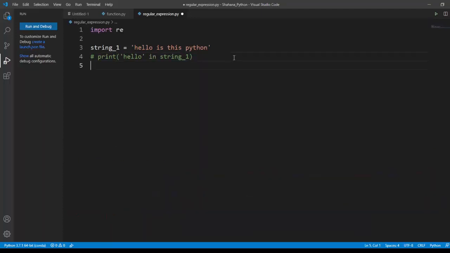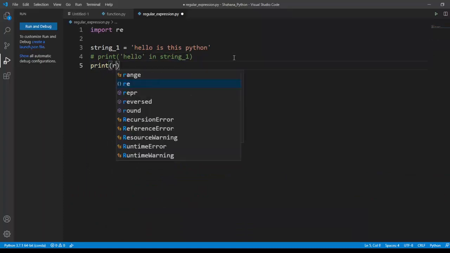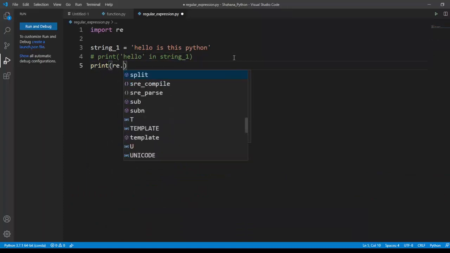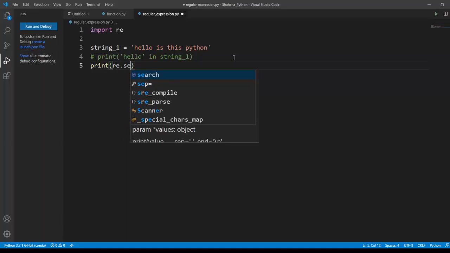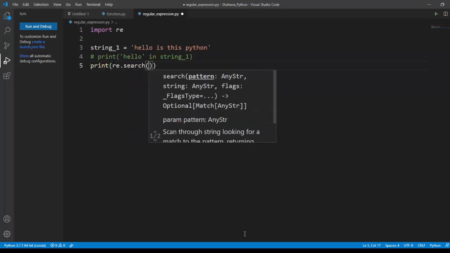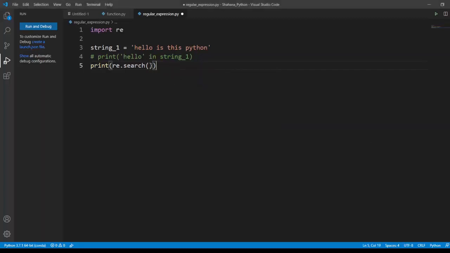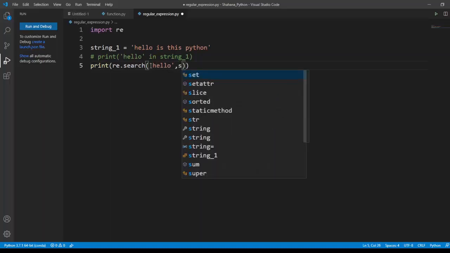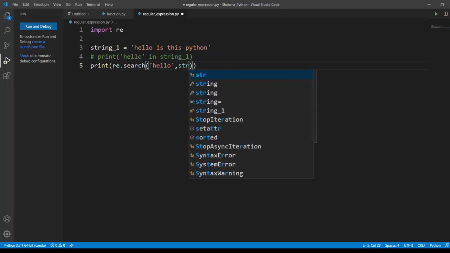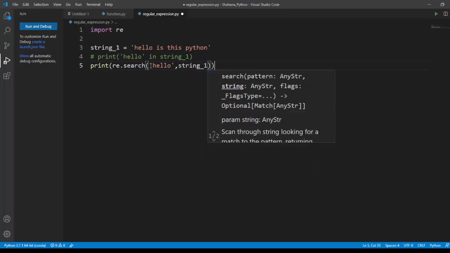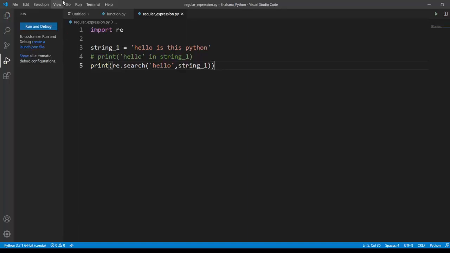Okay, what I'm going to do is call my module re.search, and here I'm going to put the string that I want to search. It's going to be hello, and the variable of my string is string1. Okay, I'm going to run this code.